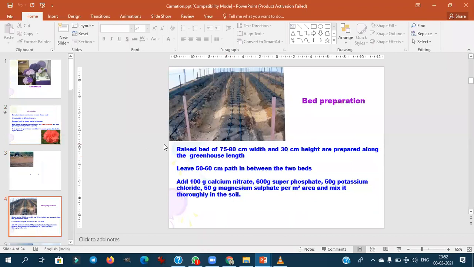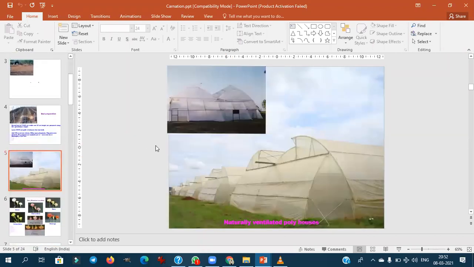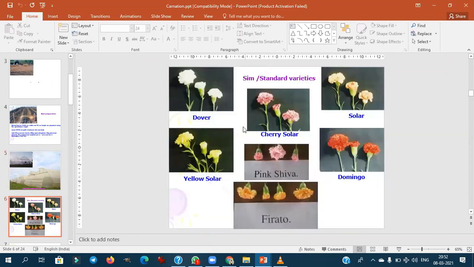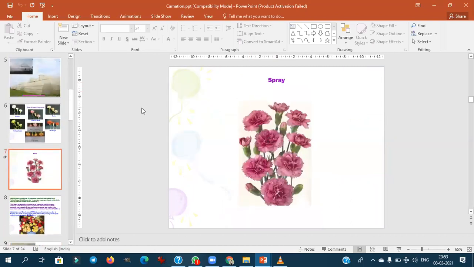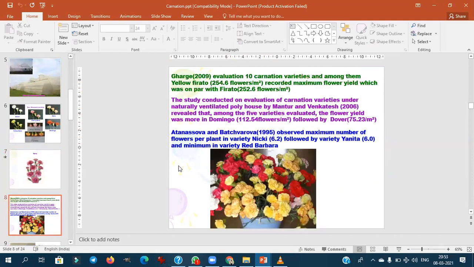This is the layout of how the bed will be prepared. Mainly in South Indian conditions, the naturally ventilated polyhouse will be used for the cultivation. These Sim varieties or standard cultivars are referred to for the carnation only. If the Sim comes, these are related to carnation. They will ask like that: Sim series is referred for which of the following crops. Spray means multiple flowers.